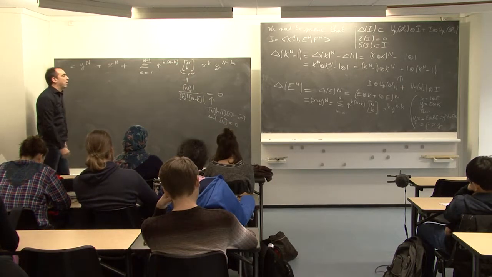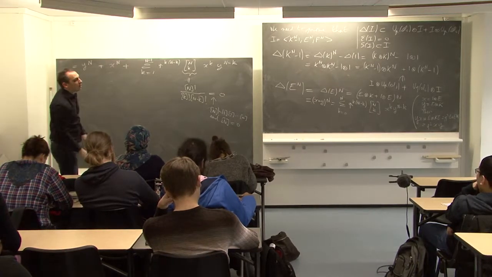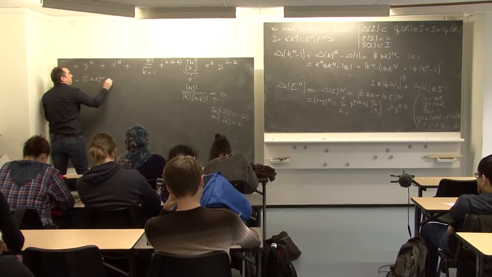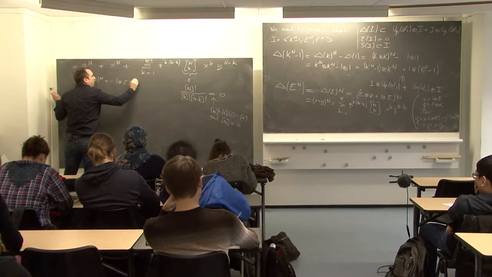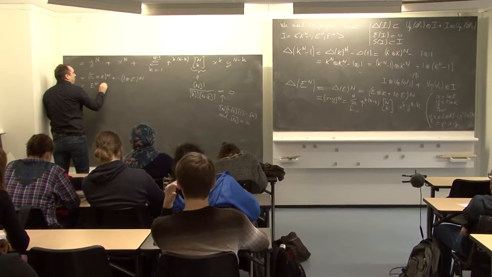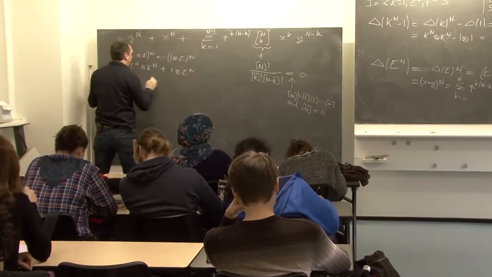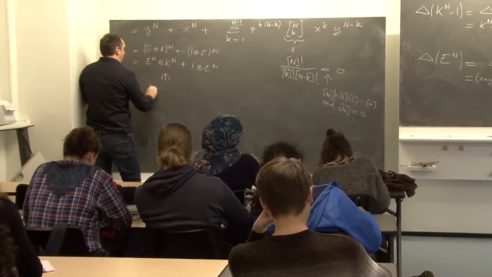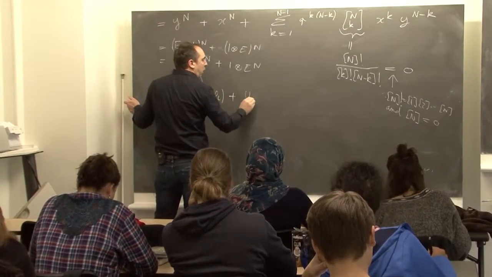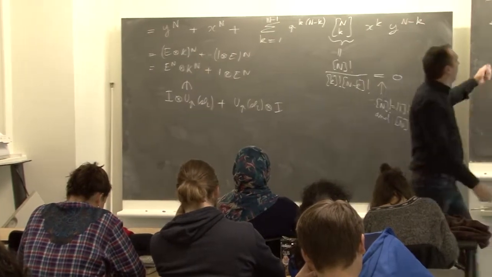We have seen this. So what remains is just this: y^n plus x^n, which is E^n tensor K^n plus 1 tensor E^n, and it belongs to I tensor UqSL2 plus UqSL2 tensor I.